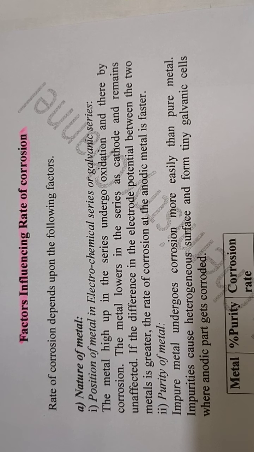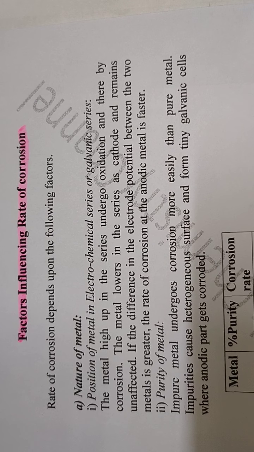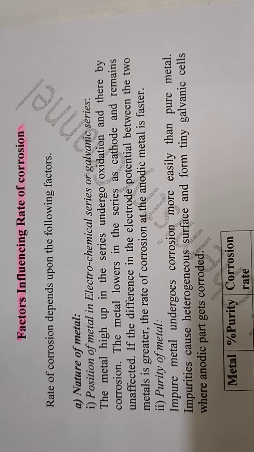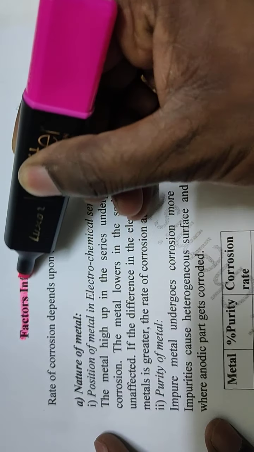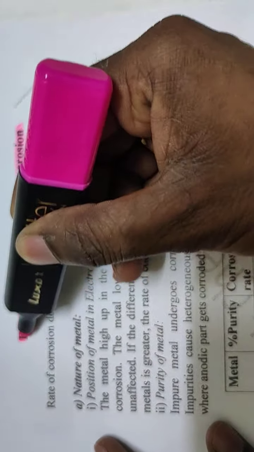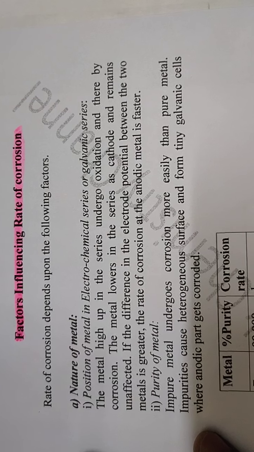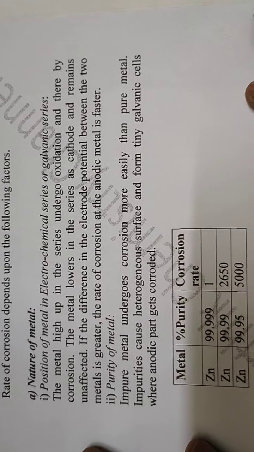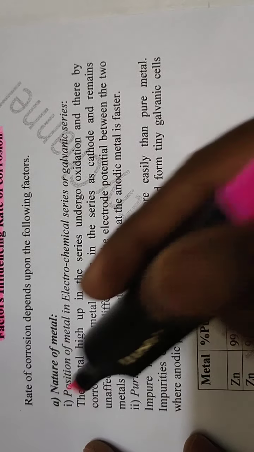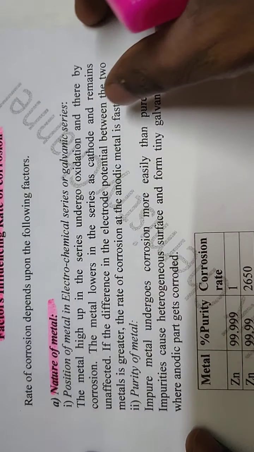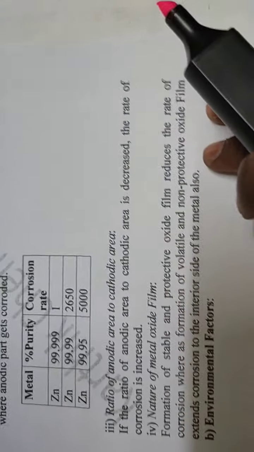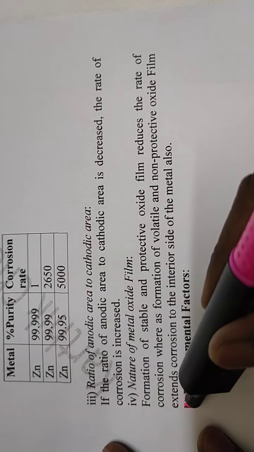In today's class, I am going to explain factors influencing the rate of corrosion. What are the factors affecting the rate of corrosion? The rate of corrosion is mainly dependent on nature of metal and environmental factors.